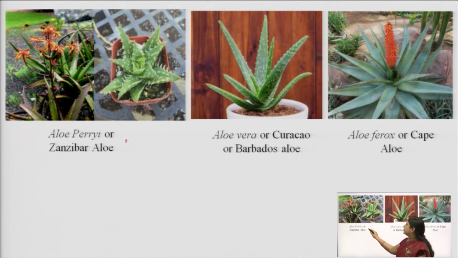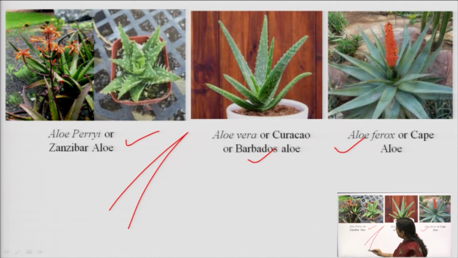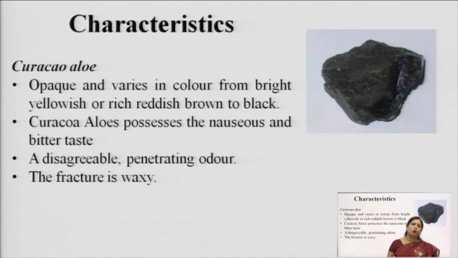and these are the pictures showing different varieties of aloe. This is aloe perryi or Zanzibar aloe, it has many flowers also. This is aloe vera or Curacao or Barbados aloe, and this is alloferox, also known as Cape aloe. So what is done is, in the leaf, a slit is made, and the upper portion is removed, the lower portion is removed. Inside we will find, in between, a very transparent thick gel-like substance. So that is collected and that is stored as the aloe juice,